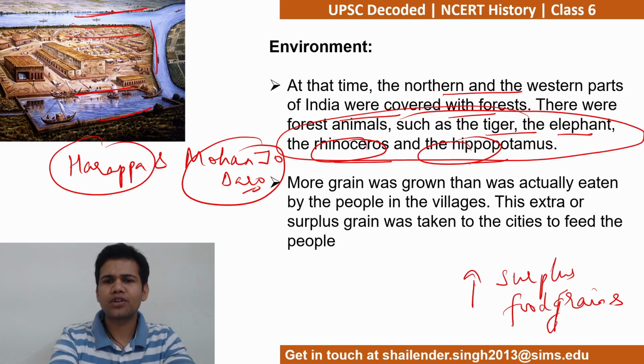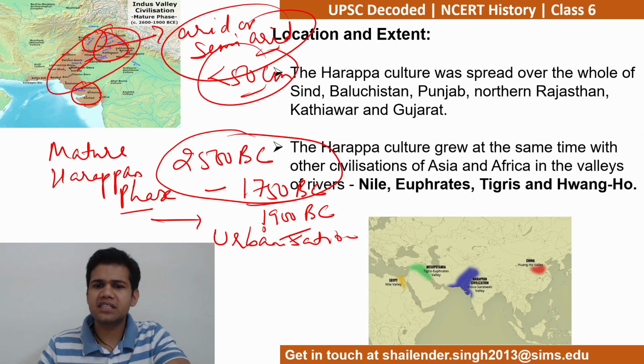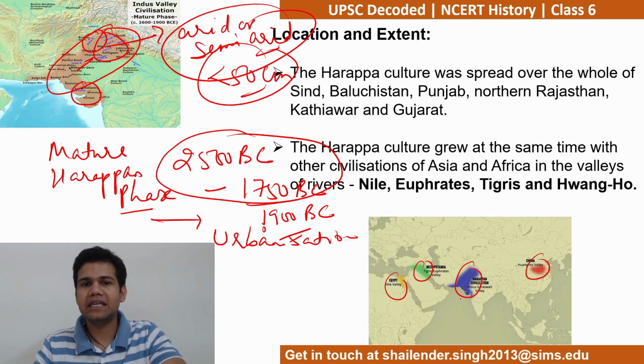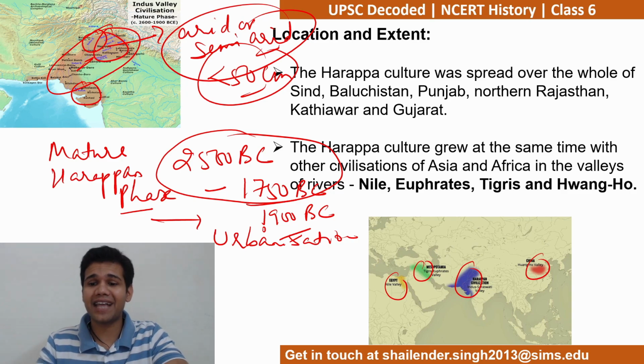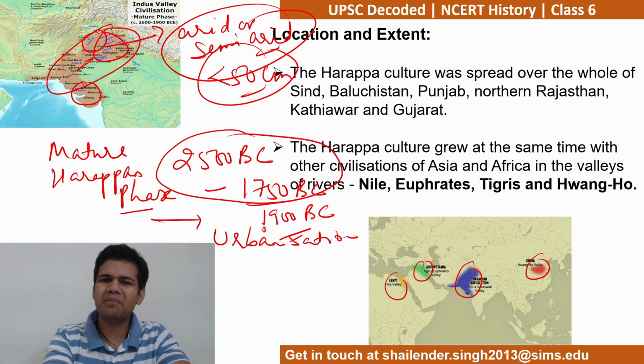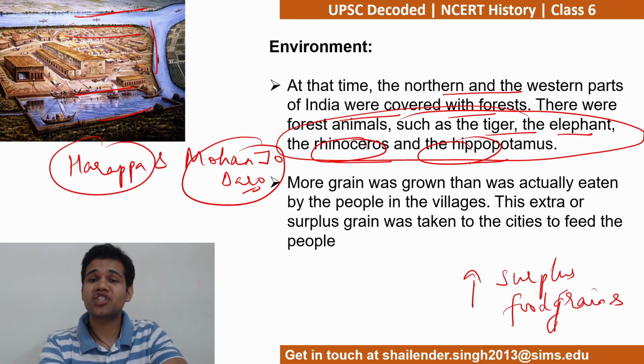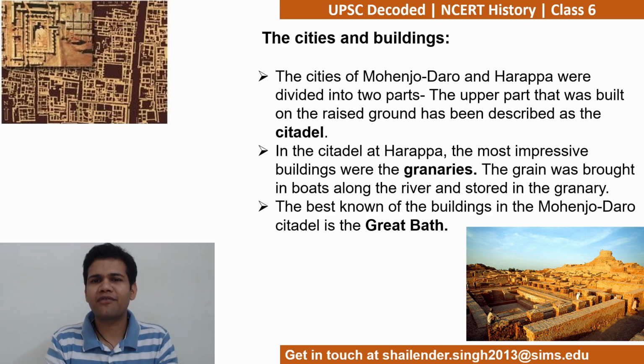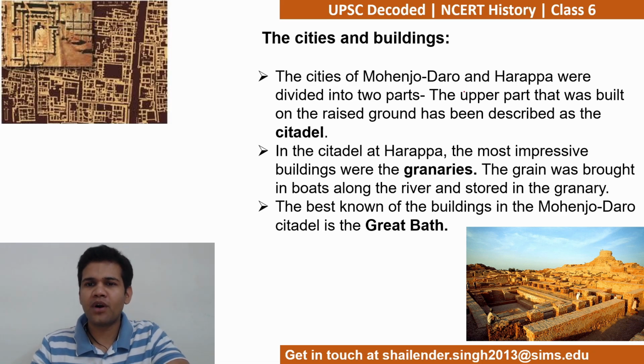And by the way, एक और चीज अगर आप लोगों ने नोटिस की होगी कि जितने भी ये civilizations हैं, they have come up along the rivers and in river valleys. That means geography has a very important role to play in the shaping up of history. Now let's come to another very important part for which this civilization is known, that is the cities and buildings. The cities of Mohenjo-daro and Harappa.